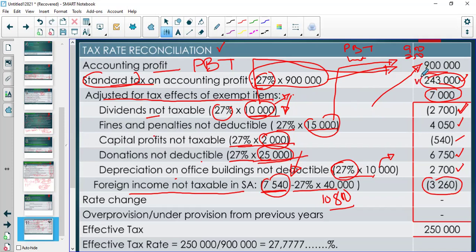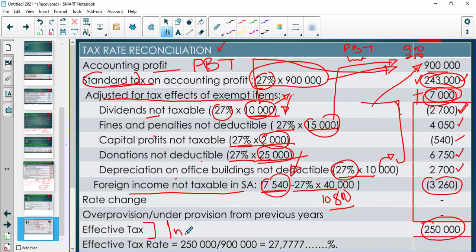Instead of paying just 243, these adjustments, the exempt items, added another 7,000 to the tax. That's why we ended up paying 250,000. So the 250,000 is the effective tax.